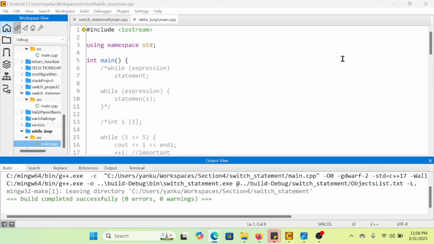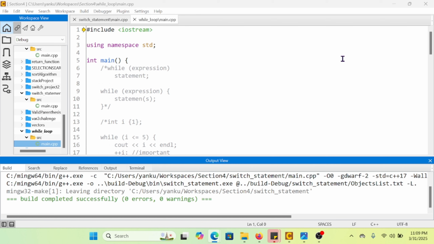It continuously checks the condition before executing the loop body, making it perfect for scenarios like reading user input, processing data streams, or waiting for an event to occur.